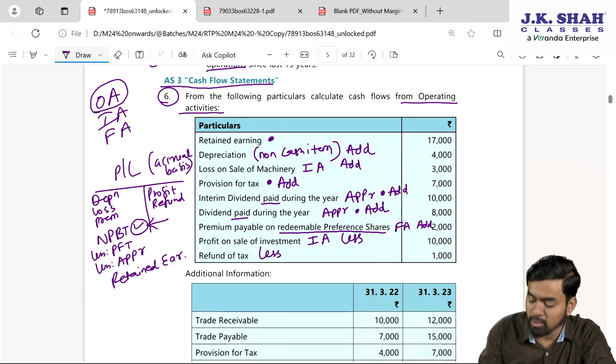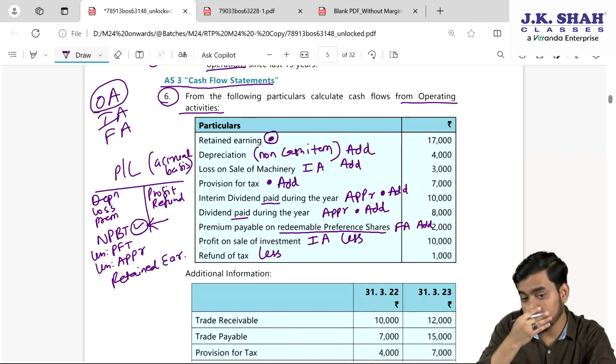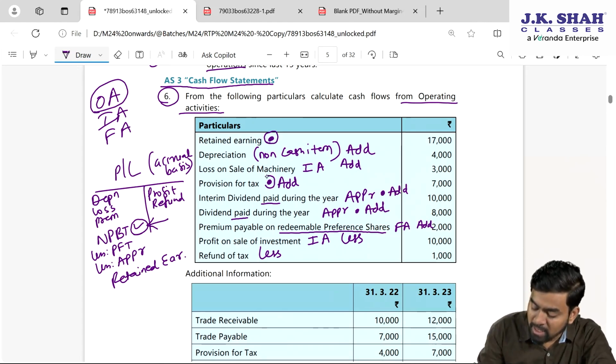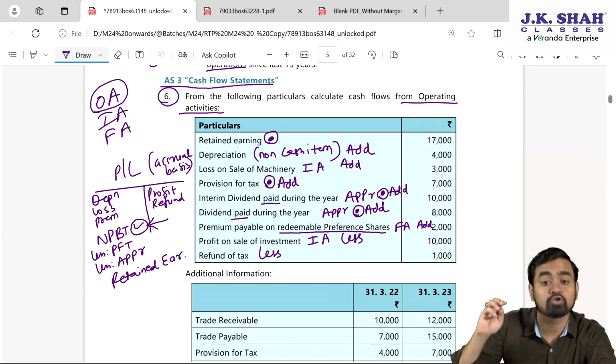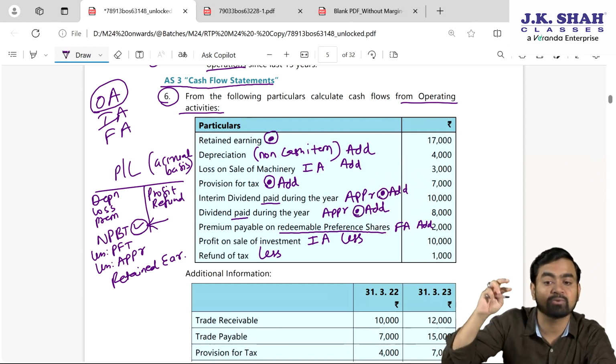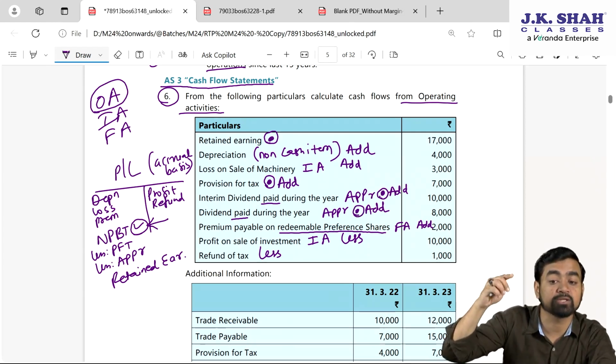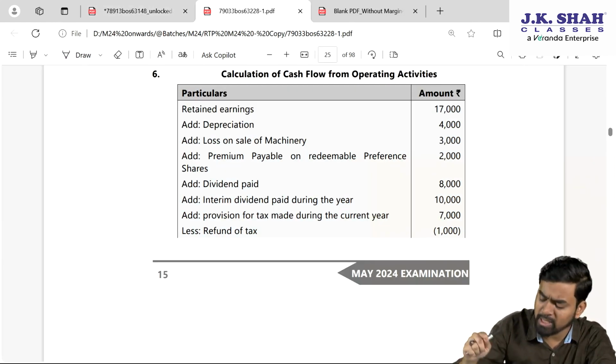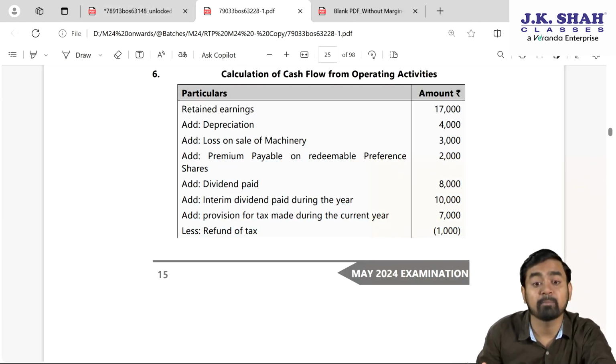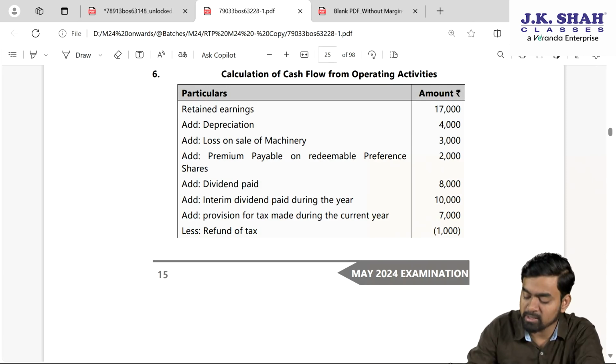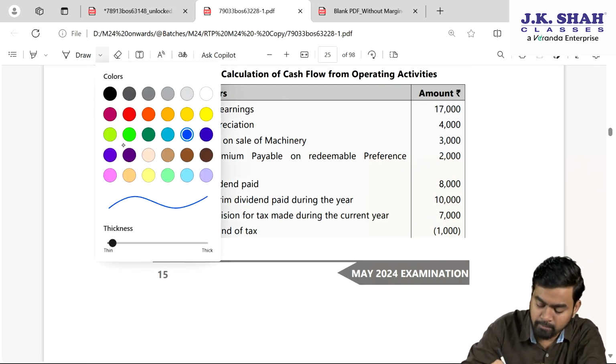Fine. So here if you confirm, retained earning is after subtracting everything, after subtracting provision for tax and all the appropriations. So your job is what? To add back provision for tax, to add back all the appropriations to get NPBT is how much. So here they have written the combined solution. If you confirm, my dear students, please check here.